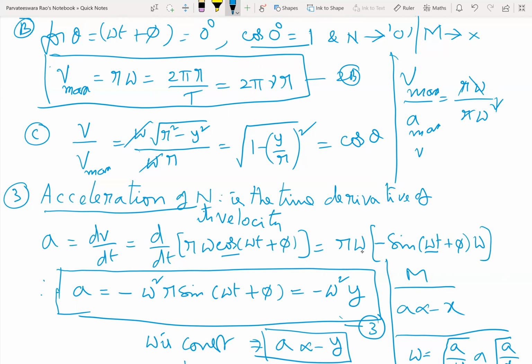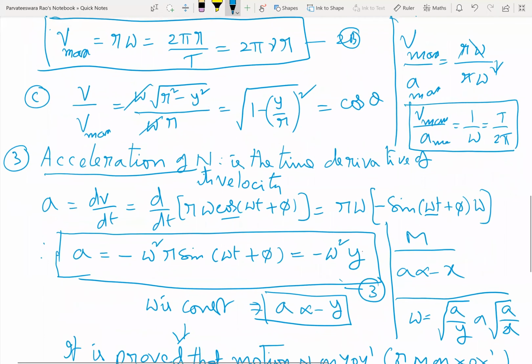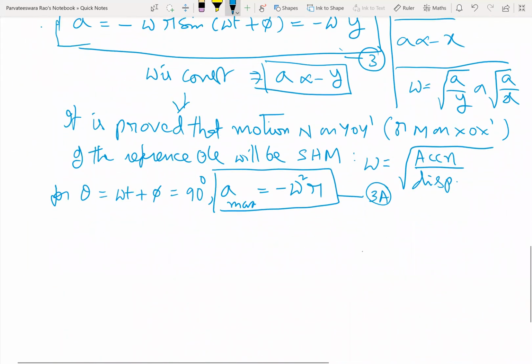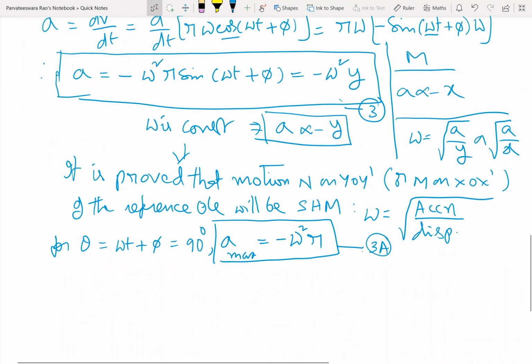Therefore, V max by A max will be equal to 1 by omega, that is nothing but T by 2 pi, since omega is equal to 2 pi by T. So even maximum velocity and maximum acceleration are also related by the formula V max by A max is equal to 1 by omega is equal to T by 2 pi. Understood? Yes, sir.